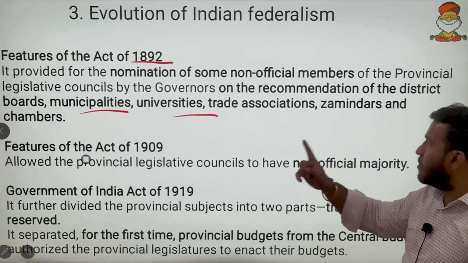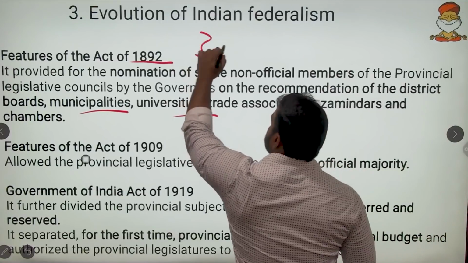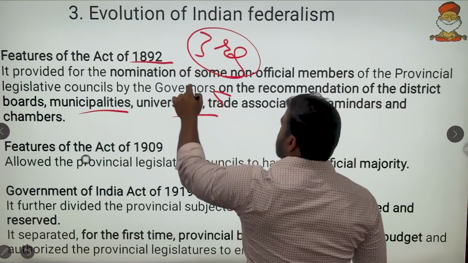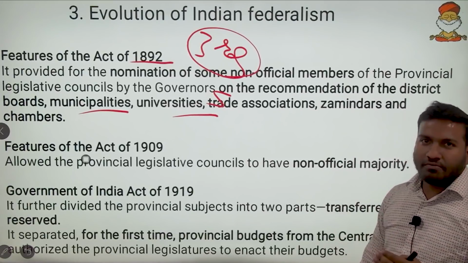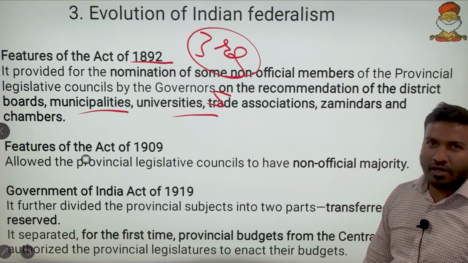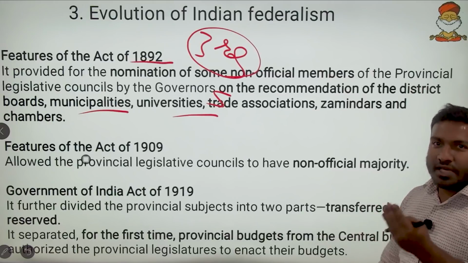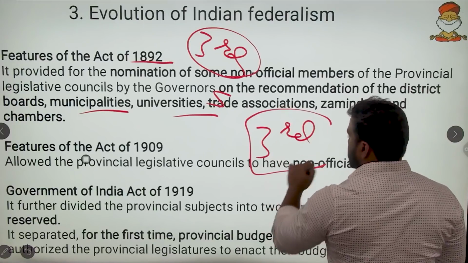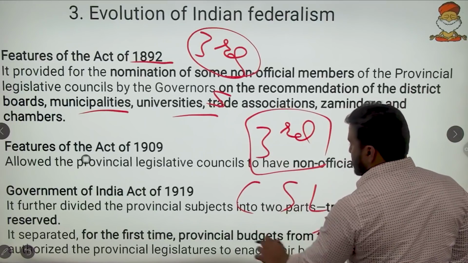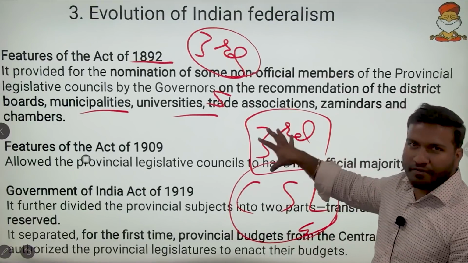So when we speak about the district boards and municipalities, this is the third tier of government. Here the local self-government came into the picture. So again, friends, federalism is a conventional word which includes only the center and state. But whenever we speak of third tier federalism, that includes center, state and local self-governments. So we will be careful when we speak of these.